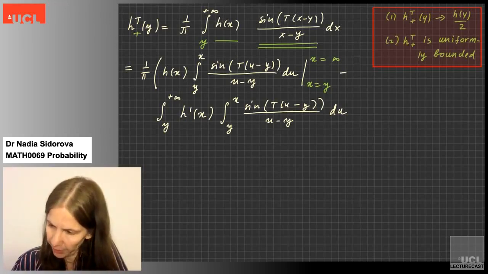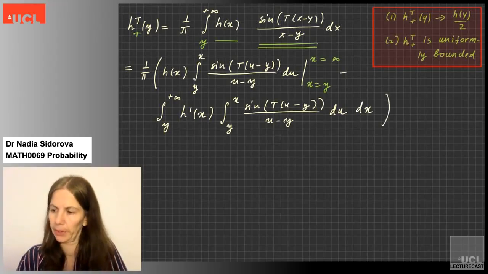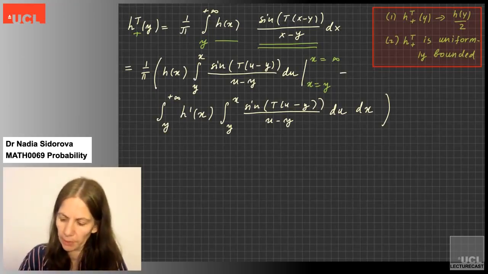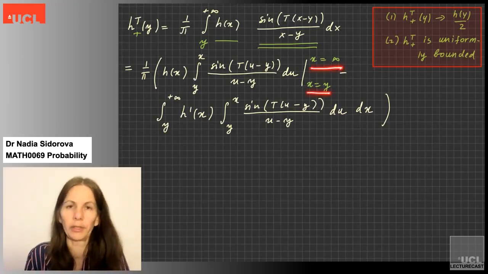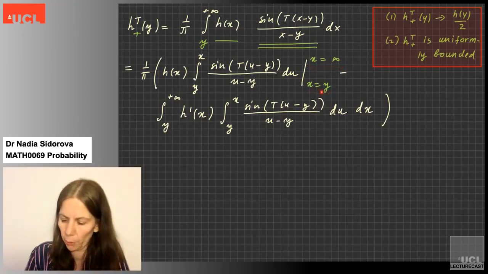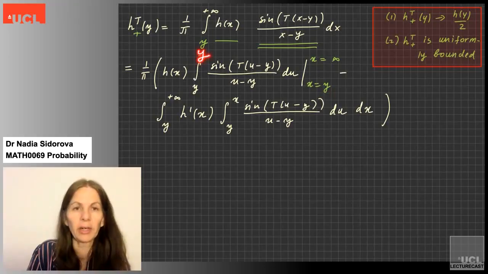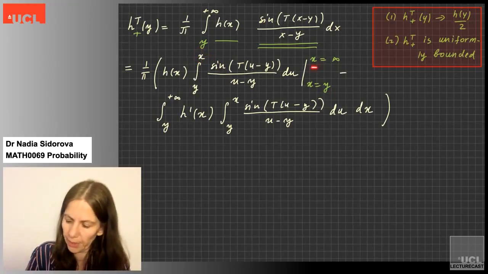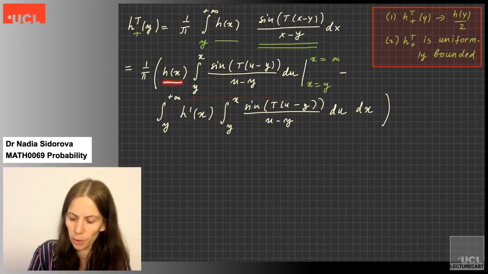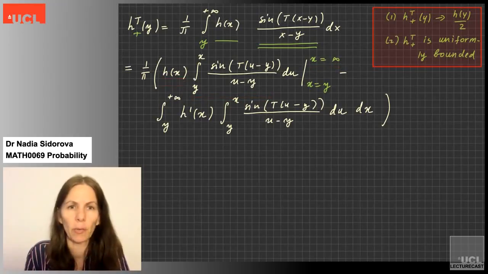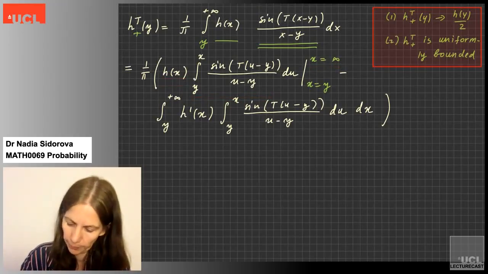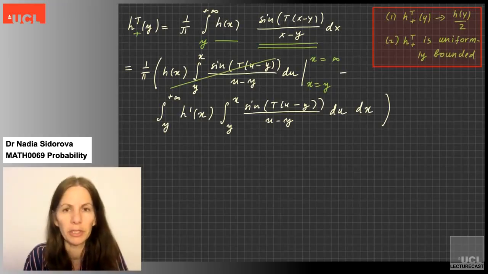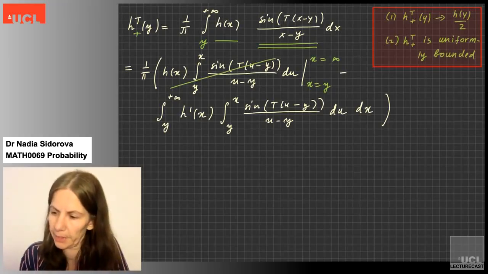Okay, and here I'm integrating, so I will integrate all the way over dx. Right. Okay, so let's see what happens when I substitute the limits into the first term. When I substitute y for x, then this integral turns into 0 because it's integrating from y to y. If I substitute infinity for x, then I can't say much about the integral, but h of infinity will be 0 because h is compactly supported. So all in all, we're saying goodbye to this term. It's just 0. And we are left with the second term only.